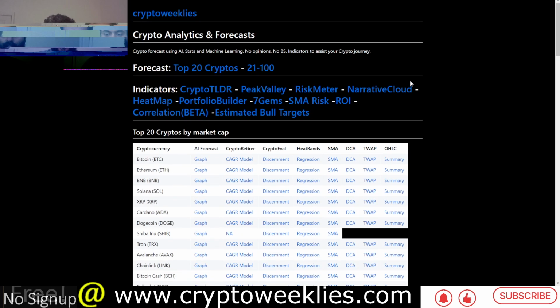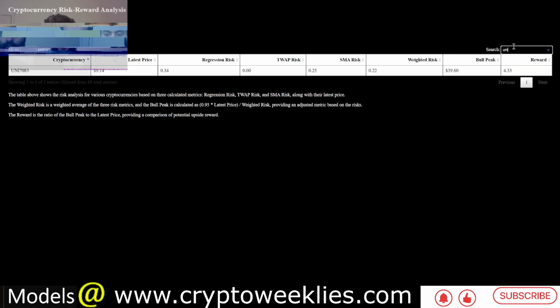So all in all, Uniswap looks like, in terms of the estimated bull case, we have a composite model for the price action, as well as the regression risk that we just saw, the time weighted average price and the SMA based risk, all of them tied together point to a weighted risk of around 22%. That means around 78% reward, and the bull case peak forecasted per this model based on expected values is at around $40, and that means from here it's a 4.5x reward in terms of price increments in a bull market. Again, none of the content was financial advice.